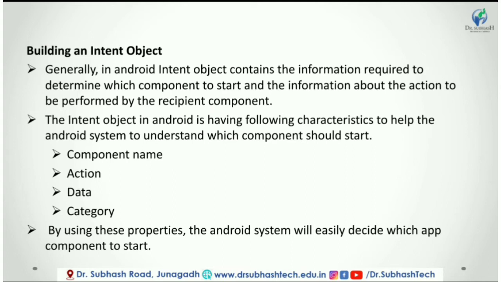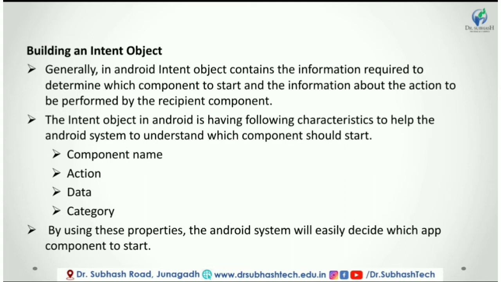It defines the name of the component to start, and by using the component name, the Android system will deliver the intent to the specific app component. In case we don't define a component name, then the Android system will decide which component should receive the intent based on other intent information such as action, data, etc.